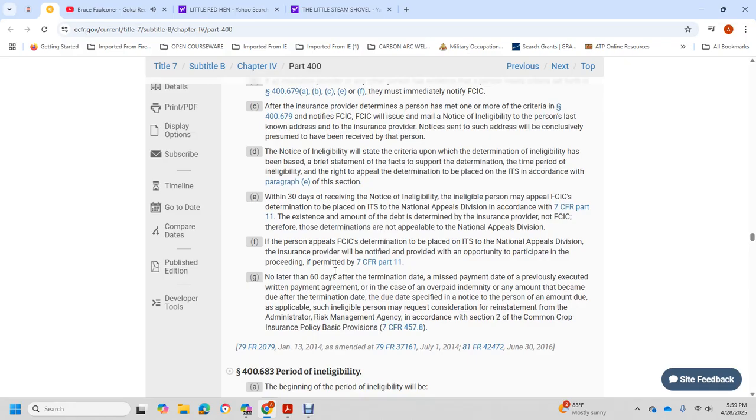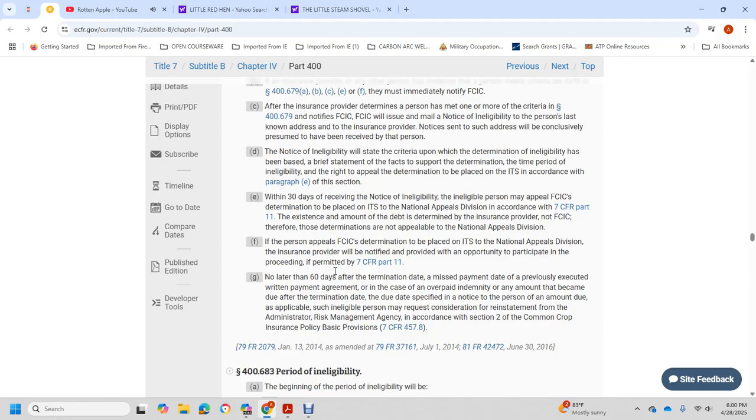Within 30 days of receipt of the notice, the eligible person may provide to the Federal Crop Insurance Corporation a request to determine the appeal to the National Appeals Division, under Title 7 CFR Part 11, concerning the amount of the debt and the determination. Those determinations that are not appealable may go to the National Appeals Division. The insured and the provider will be notified of the opportunity to participate in the proceeding if permitted in Title 7 Part 11, no later than 60 days after the termination